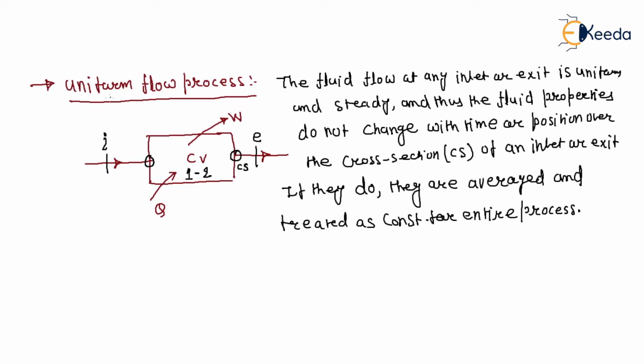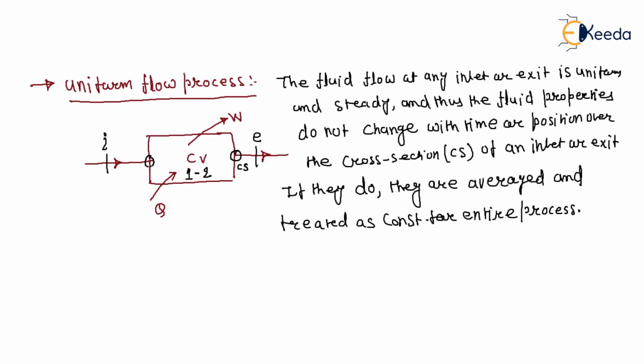So uniform flow is a special case of unsteady flow, because the control volume property will change, but over the flowing cross section the properties are uniform. So why do we take an unsteady flow process as a uniform flow process? Because it makes the case easiest.